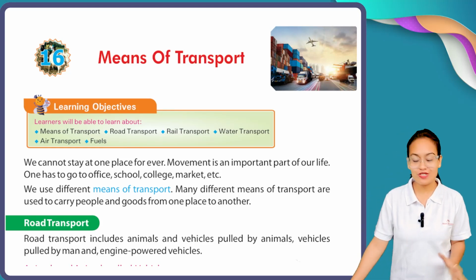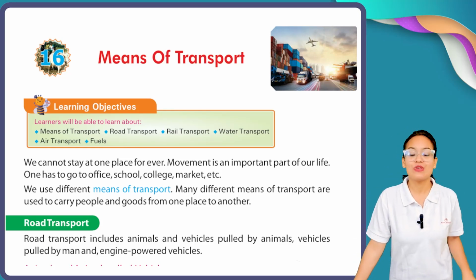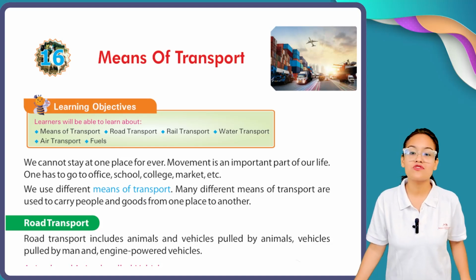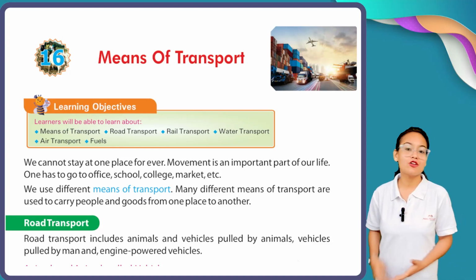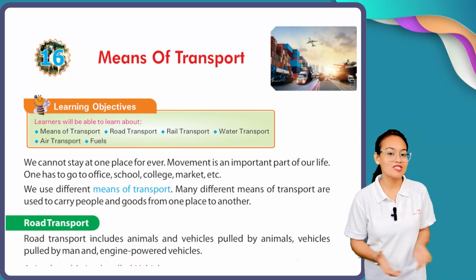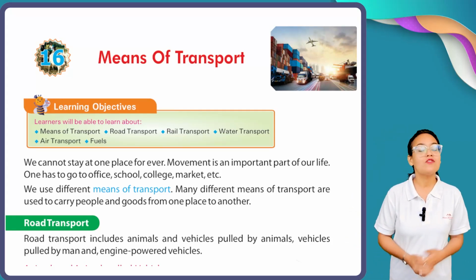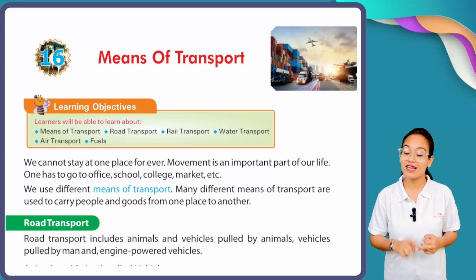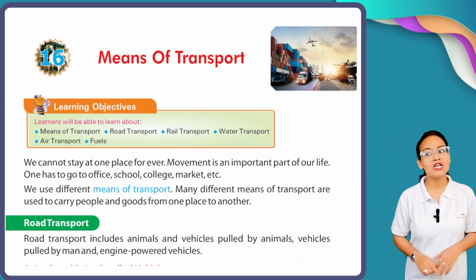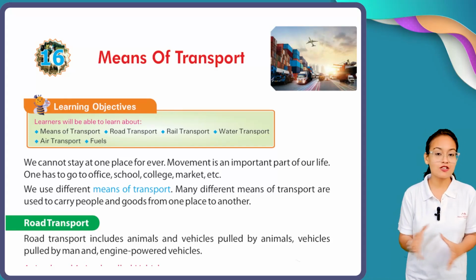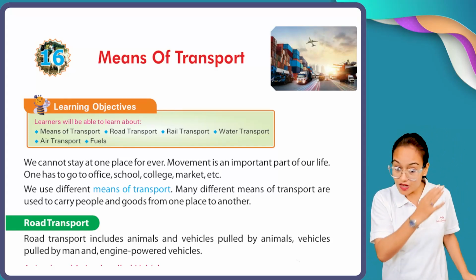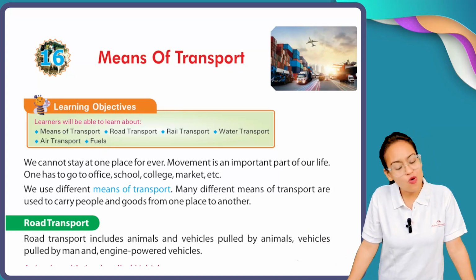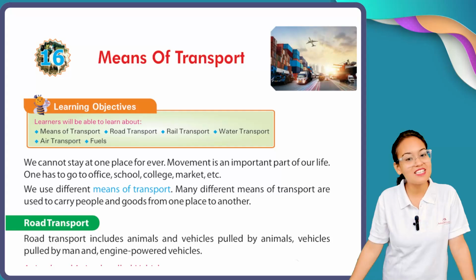So, in today's session, what we are going to do, you can see on your screen. In today's session, we are going to see the means of transport. Means how many kinds of transport we use in our daily life. So, we use road transport, we use rail transport, we use air transport. Okay, and for the running of these transports we need fuels. So all these things we are going to see in this chapter.